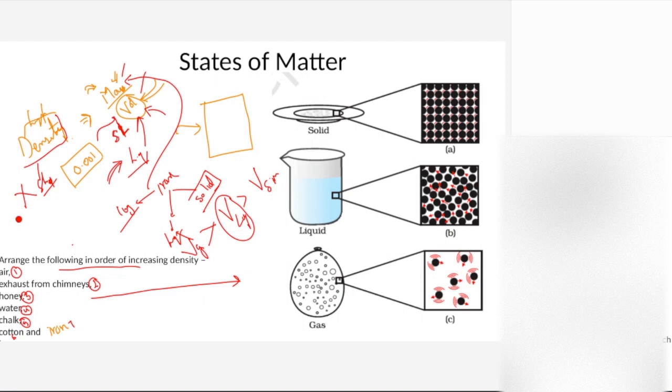Okay. Others? Avnish? Archana, you also try. Saubhagya? Taibi? Increasing order. Saubhagya, increasing order. Increasing order of density.